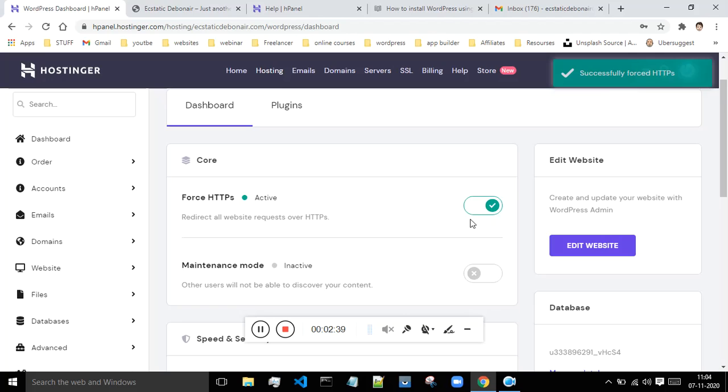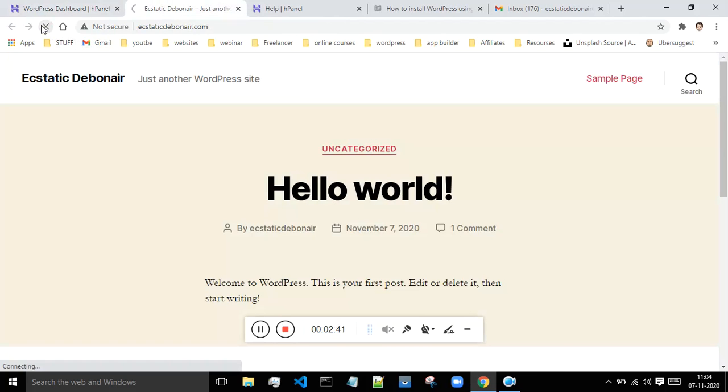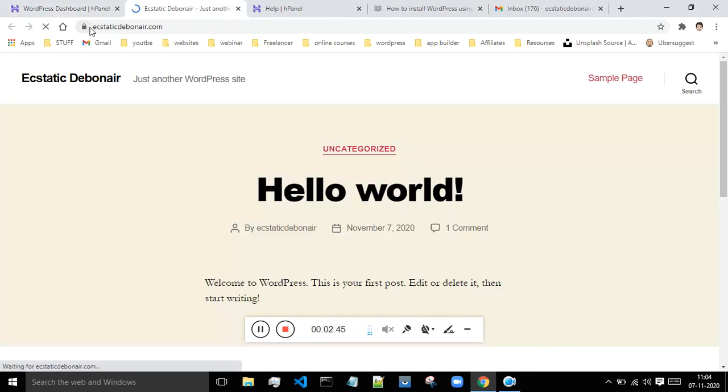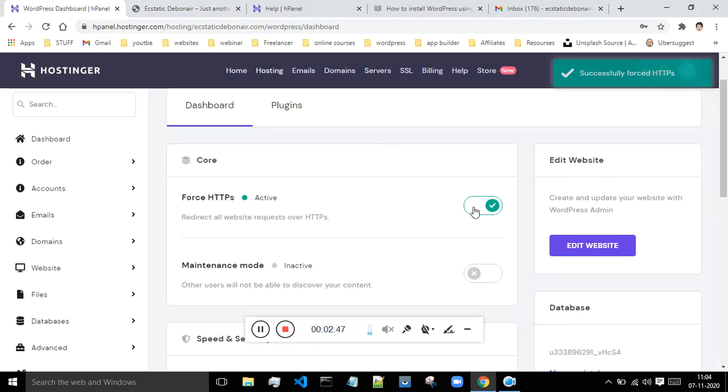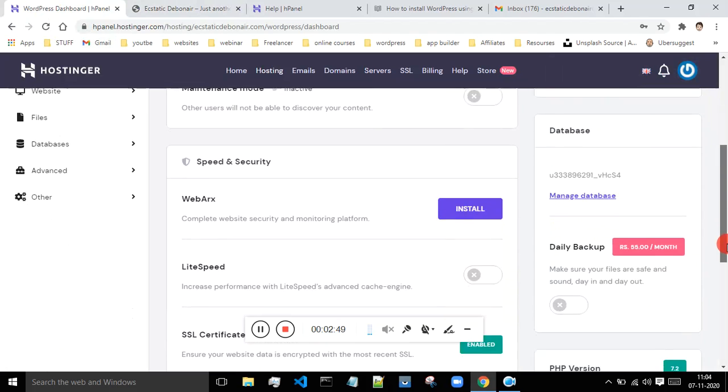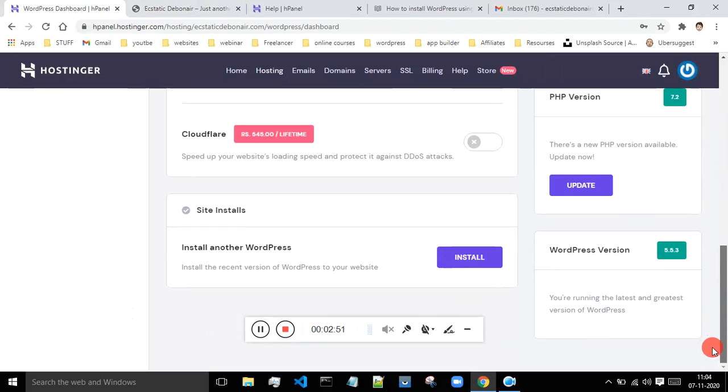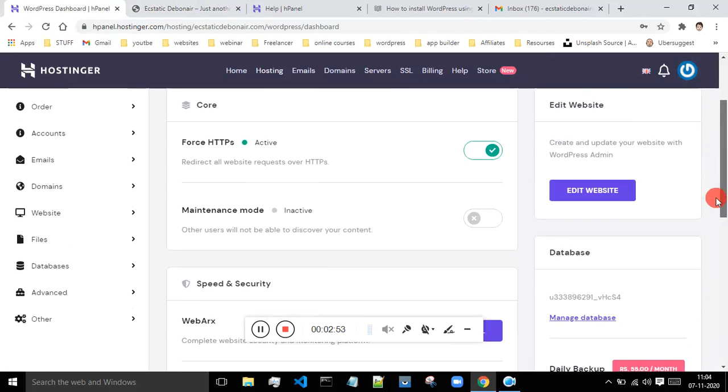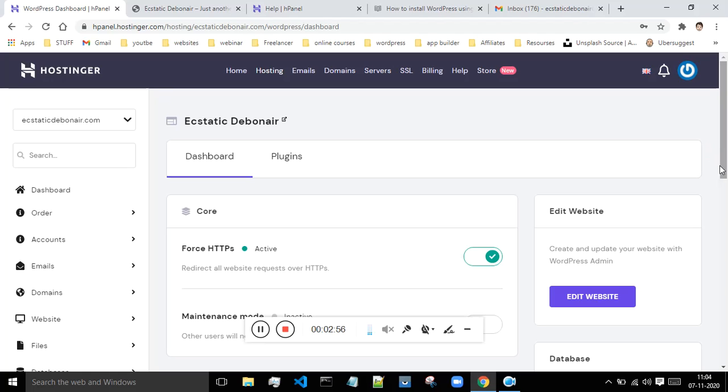Okay, you have to turn this on. Now let me just refresh this over again and see. Okay, so as can be seen, now our website is secured. So you just have to change this option, then just scroll down, and this is other required information about your website. Now what you can do is, if you want to edit your website, you can click on this edit website and do that, or you can do one more thing.